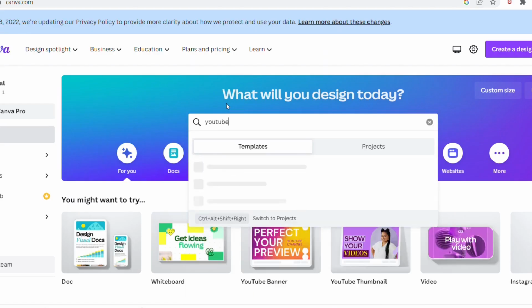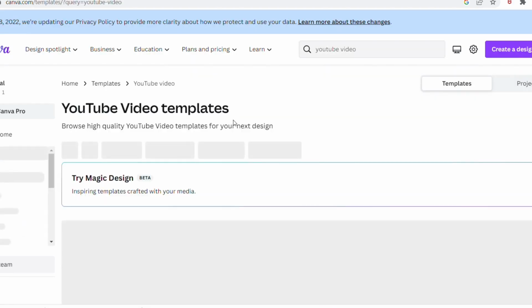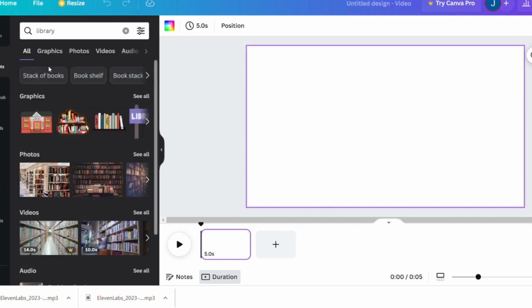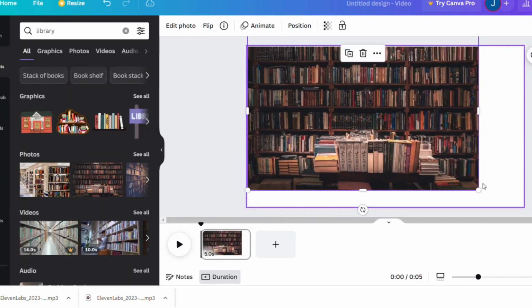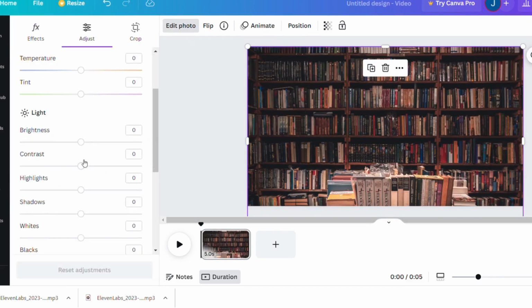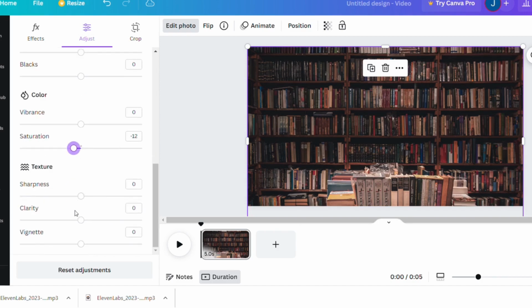And to do that, we need to go back to Canva and use the YouTube video blank template. For this, I want to use a library for the background, so we are going to search in the image search bar for a library. Quickly size the image, and I'm going to turn down the brightness and saturation, just so our character we will introduce in a second stands out better.